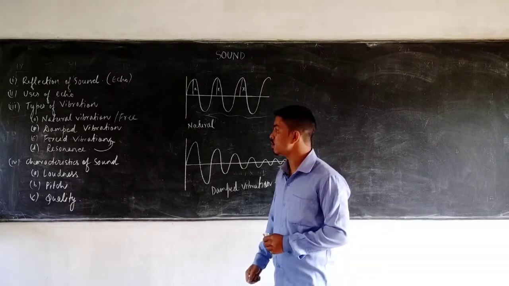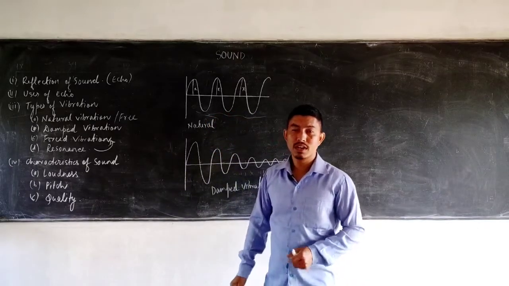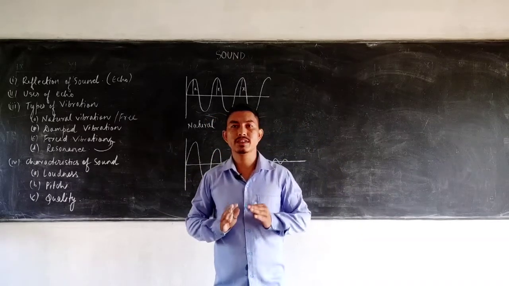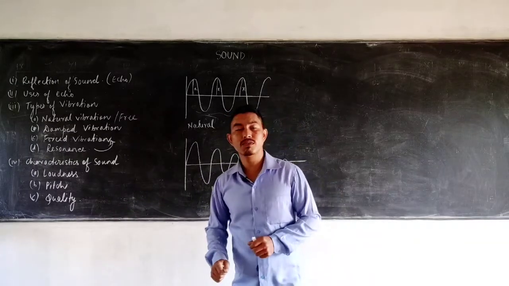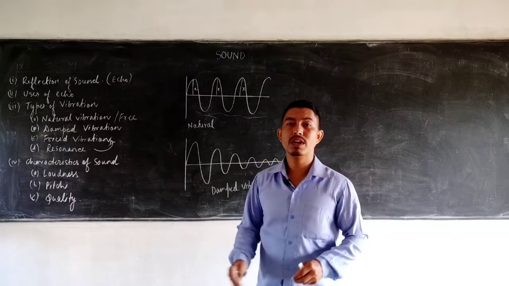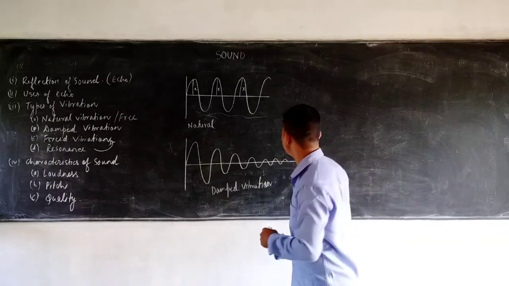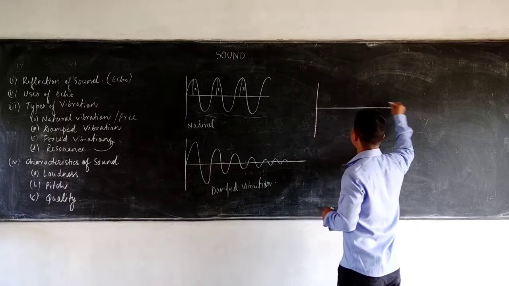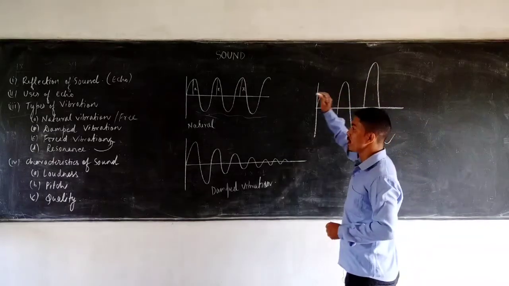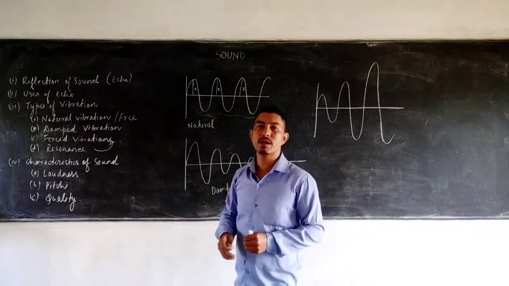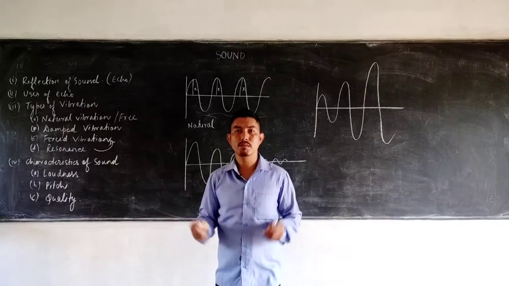To define resonance, you have to say that it is a special case of forced vibration in which the frequency of an externally applied periodic force exactly matches the natural frequency of a vibrating body, and the body starts vibrating with increased amplitude. That is known as resonance. In case of resonance, the amplitude goes on increasing like this, provided the frequency of the externally applied force and the natural frequency of the vibrating body match.